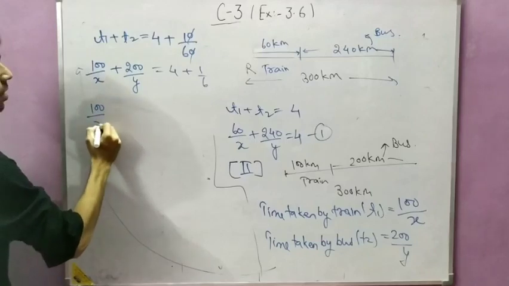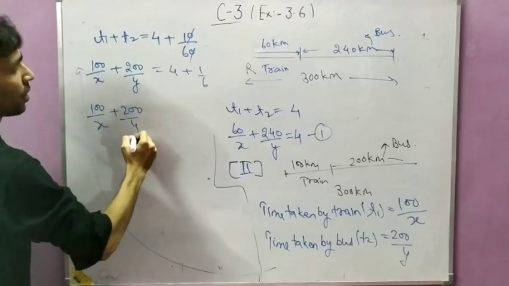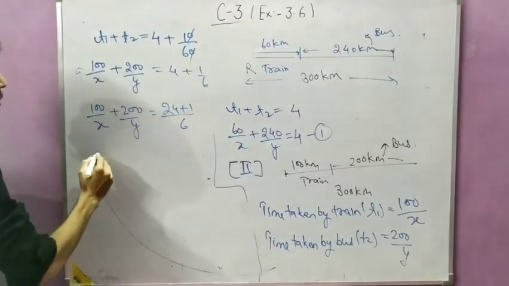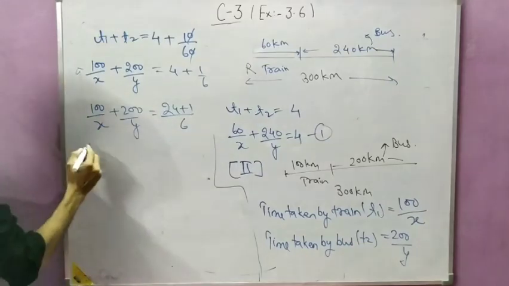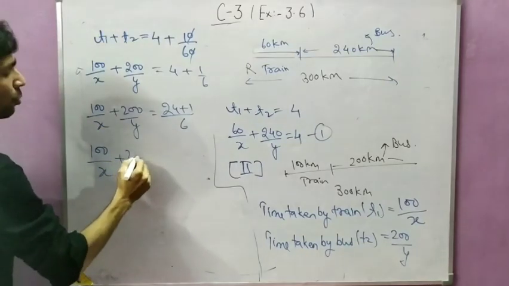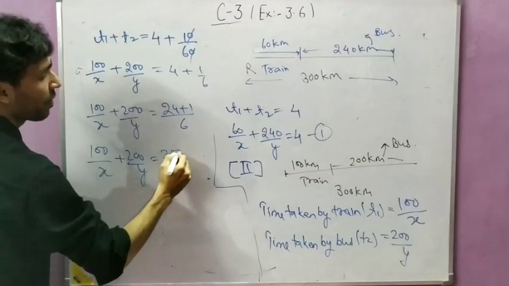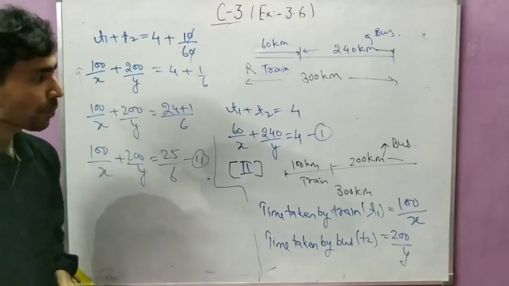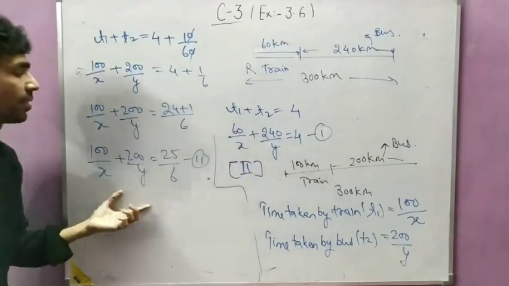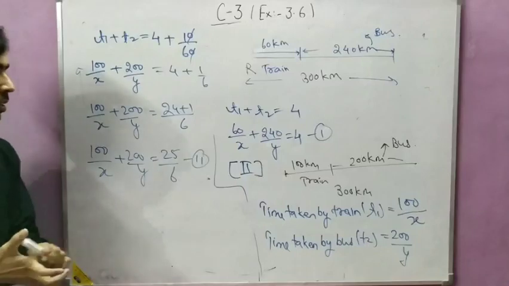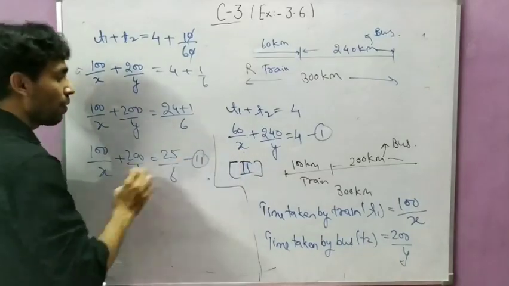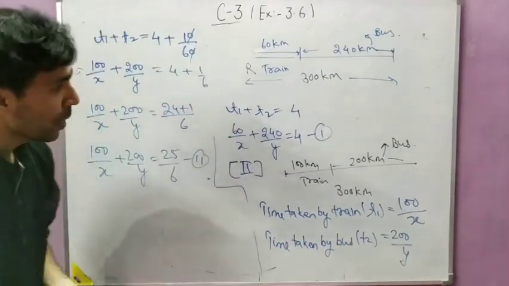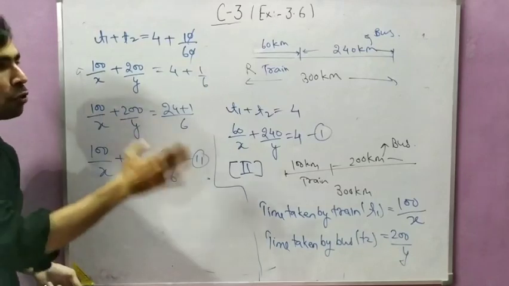When you take the LCM, which will be 6, you get 24 plus 1. So 100 by x plus 200 by y is equal to 25 by 6. This is our equation number 2. Now you have got two equations. First was this and second is this. These two types of equations you can reduce by substituting other variables. Okay, so note down this part.